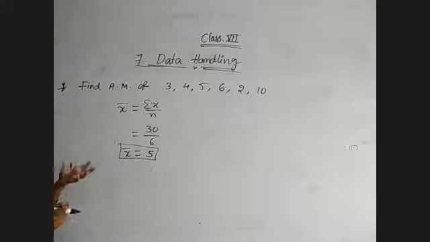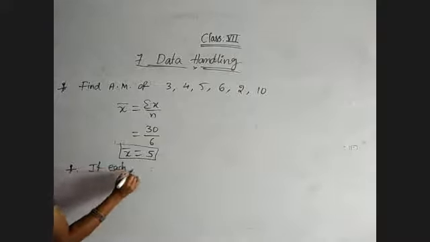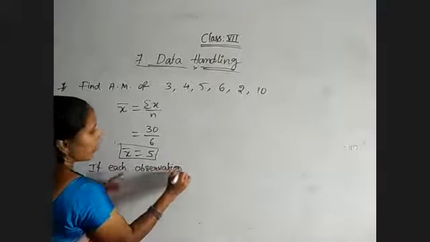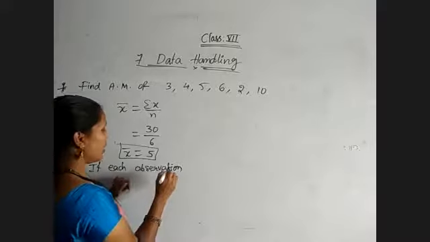And coming to the second, if I am changing each observation by 2, that means each observation is increased by 2, how the mean is going to change we will see.